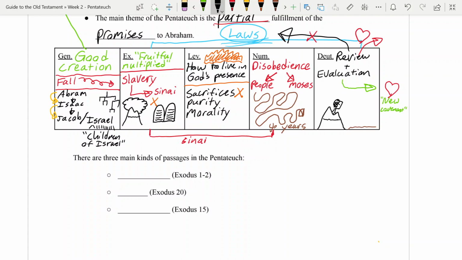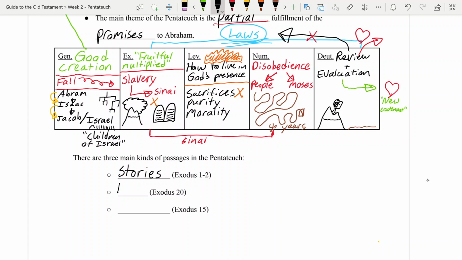Now, what I do want to point out as we finish up here, there are three kinds of passages we're going to encounter in the Pentateuch. The first one, we're going to see lots of stories, right? Passages that are narratives. We're looking at things like characters and themes and plot, tension and climaxes, things that we're kind of used to maybe from our literature classes.